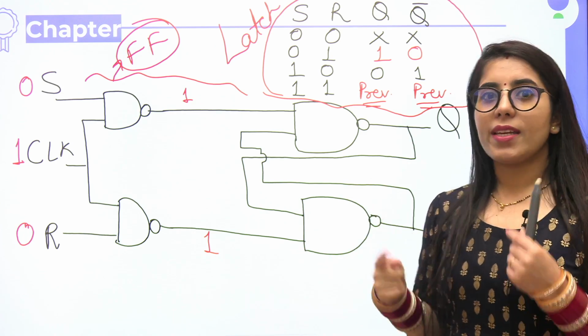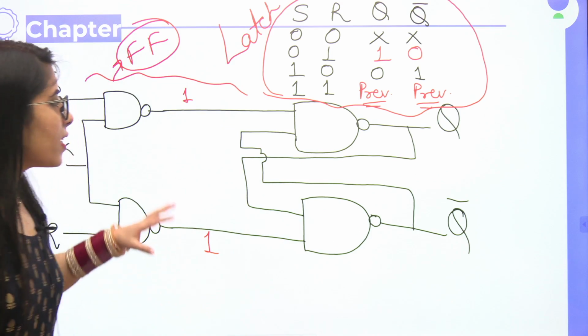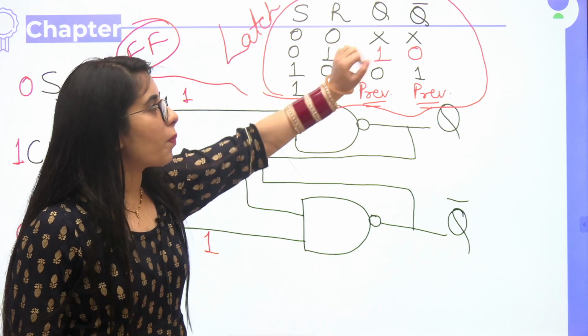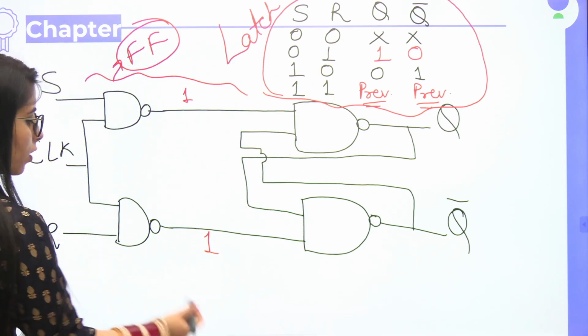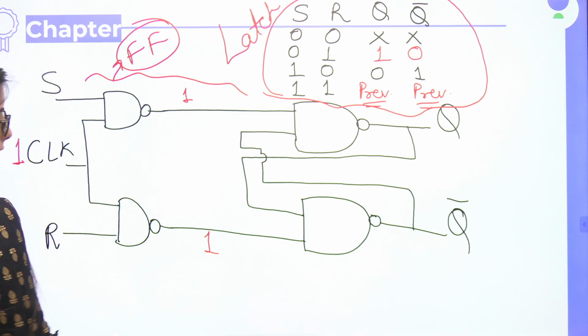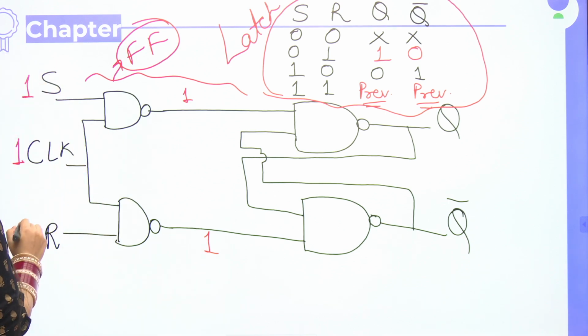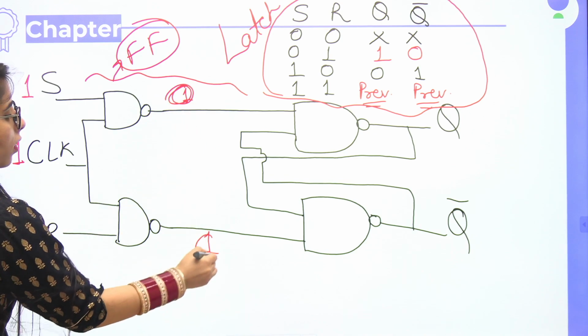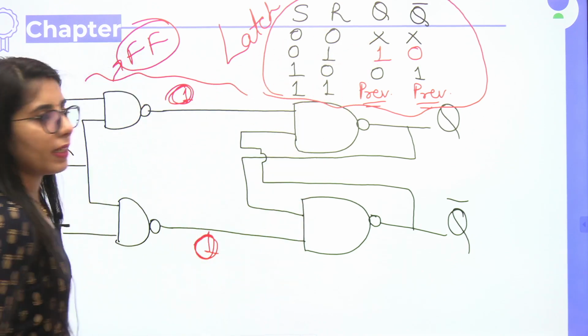Now what will happen next? The next thing is, in this case, you will still get the forbidden condition. When your clock pulse is high and your SR values you are giving as 1 and 1, then you will get 0 and 0 here. So 0 0 will give you the forbidden condition.